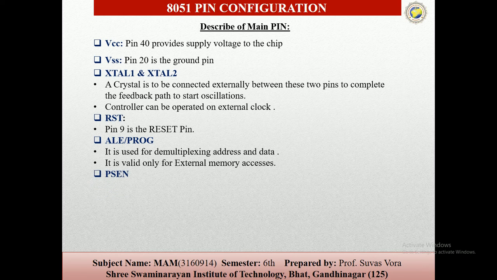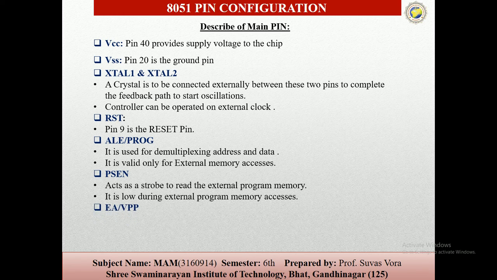Then PSEN, the program store enable, is the read strobe to the external program memory when the device is executing out of the external program memory. This pin is active twice each machine cycle, and it is not active when the device is executing out of the internal program memory. So this is an output pin and stands for program store enable.